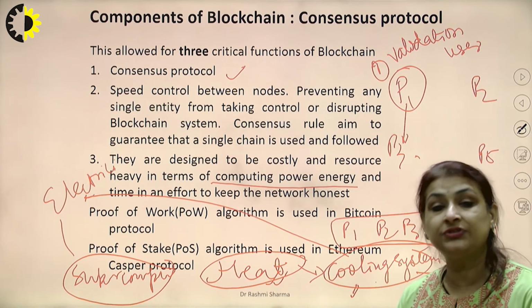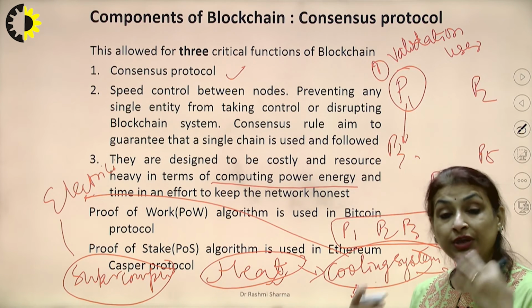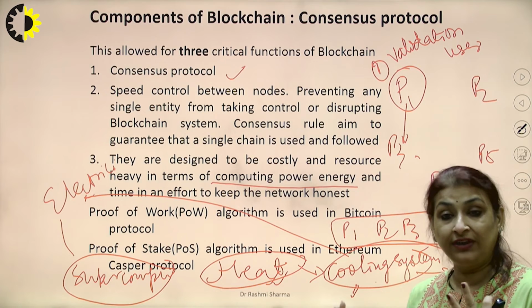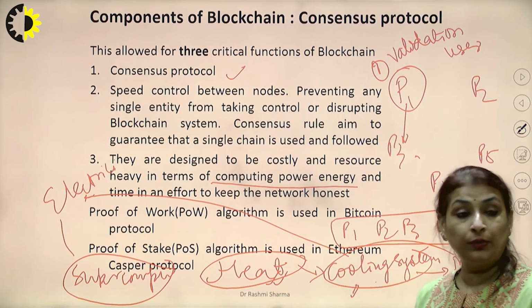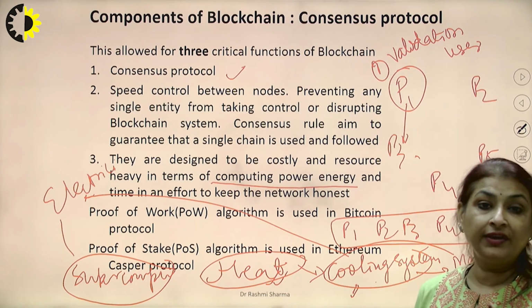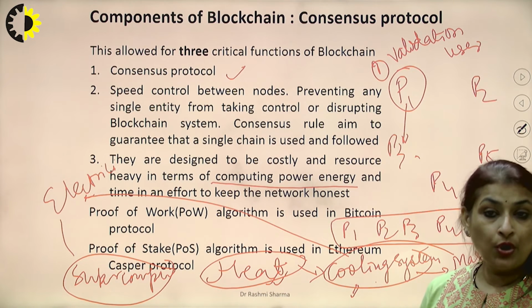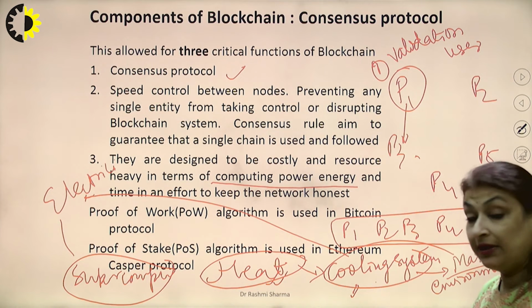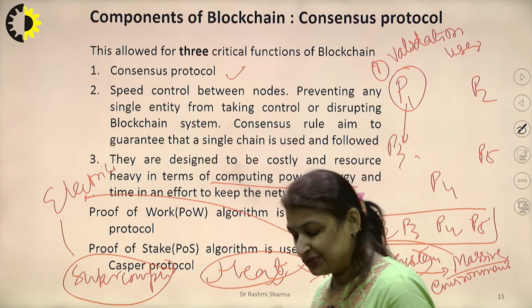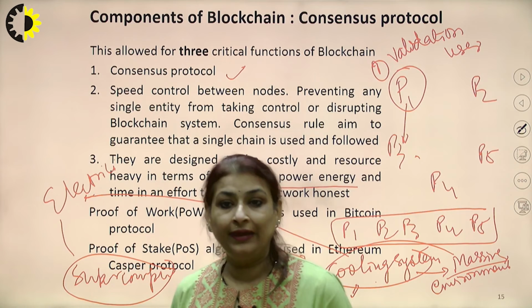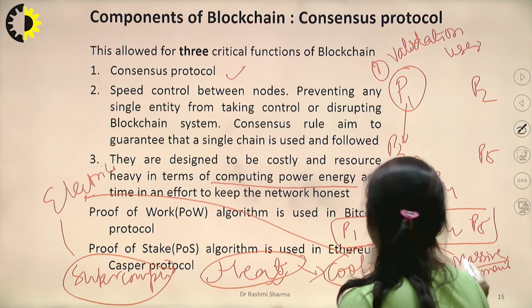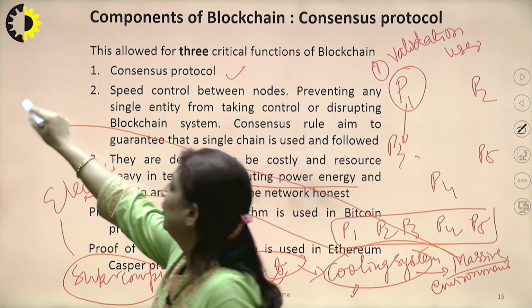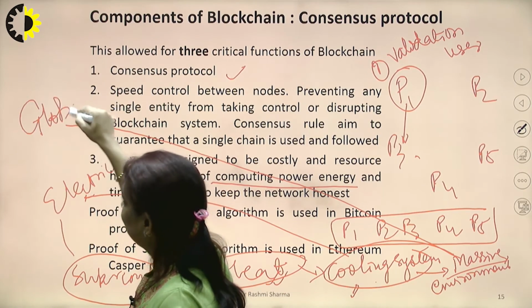Again electricity is being used, so we are using two times the massive electricity to become the miner, or the winner, in that blockchain architecture. These cooling systems also release energy into the environment, and that creates a problem of global warming.